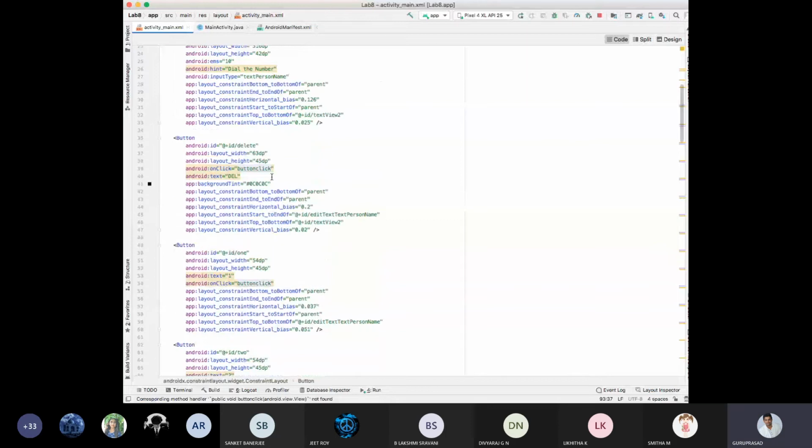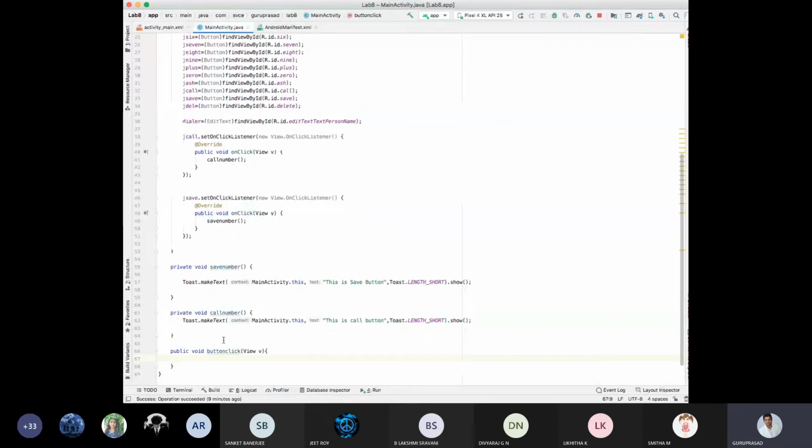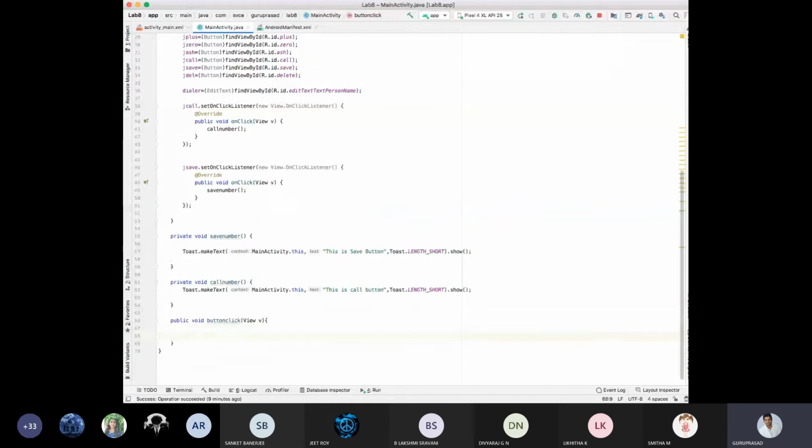Fine. Now, main activity I'm going. This is the main important thing in your 8th program. Okay. Then switch function I'm using.